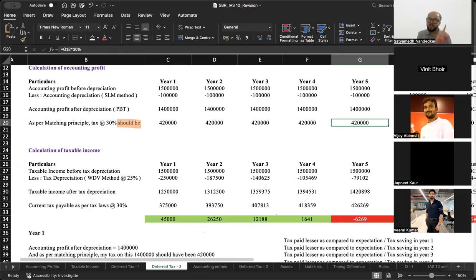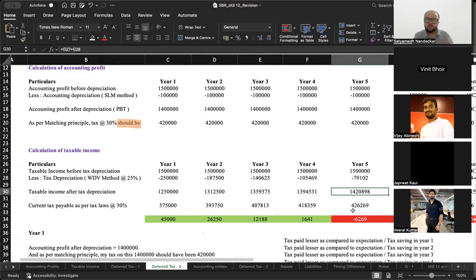Okay, this is your expectation, that in my opinion I will have to pay 420, but now the tables have turned, the wheels of fortune have changed. In year 5, the taxable income is more than the accounting income. Taxable income is 142898. At 30%, tax is 426,269. So you thought you would have to pay 4,20,000, but your actual liability is coming to 426,269. So what you are paying is more than what you had expected to pay.